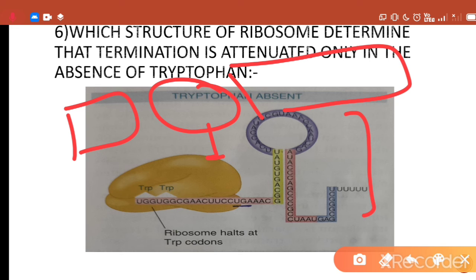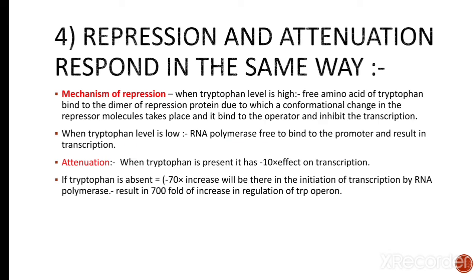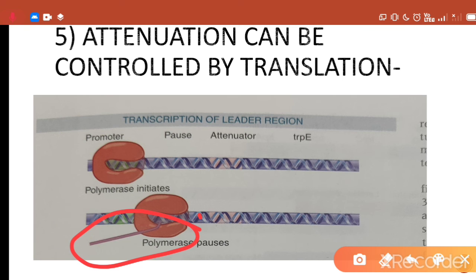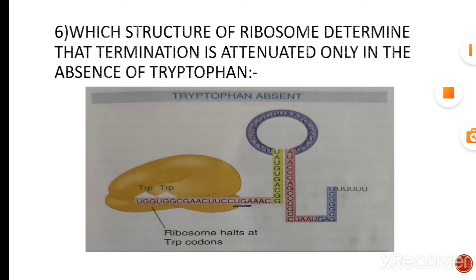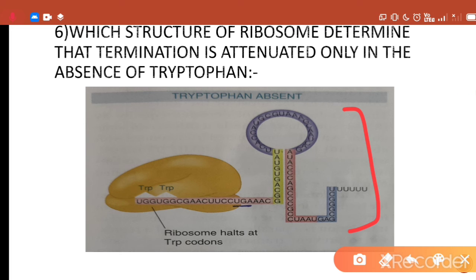Translation of the leader must occur at the same time as RNA polymerase is transcribing it. So translation of this leader polypeptide and transcription of the leader should occur at a precise time, and only then will this hairpin loop structure form and result in the termination of transcription, and stall or stop the RNA polymerase at the attenuator site.